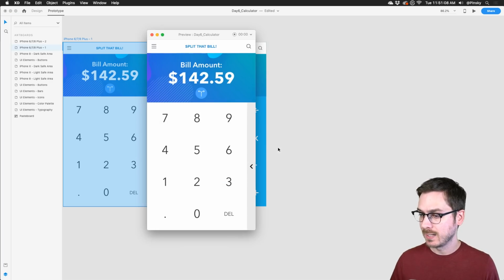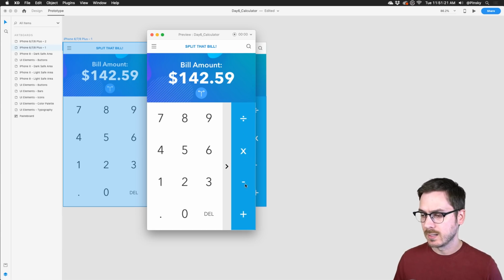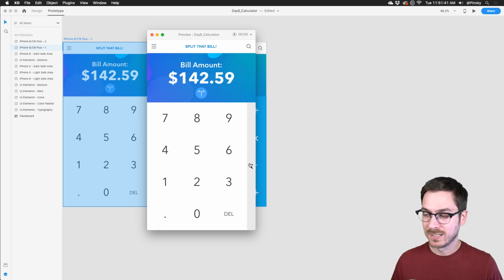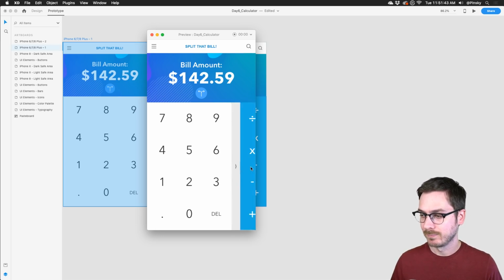So now if we press play, we can slide it out, we can slide it in, and we've got a pretty cool looking calculator. Because again, for this app in particular, the way I'm thinking about it, the division, the minus, the plus, and all these things are not necessarily needed all the time, because if you are splitting your check, you're probably going to press that button at the top, and it's going to just do it for you. It'll select how many people are in your party and that sort of thing. But if you do need those manual controls and you actually want to do some math, I don't recommend it, you can slide out that little sidebar at the side.